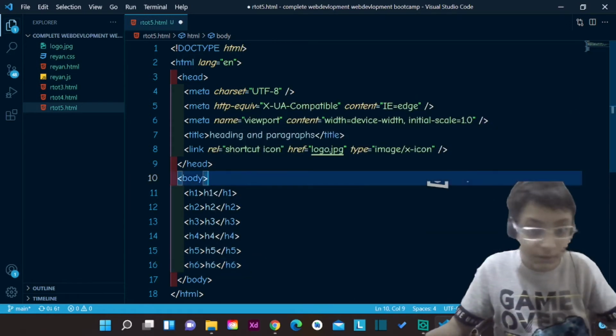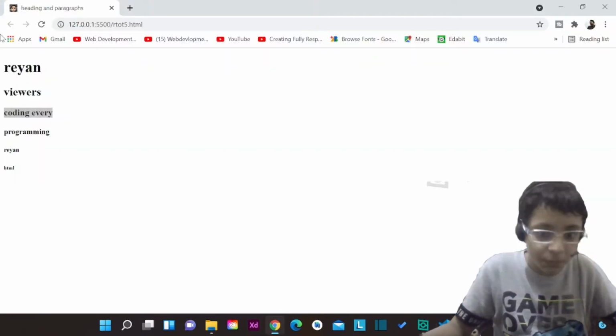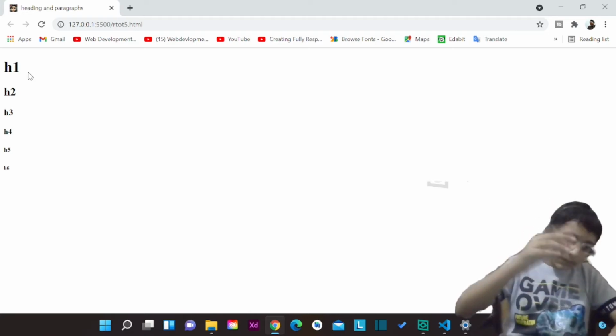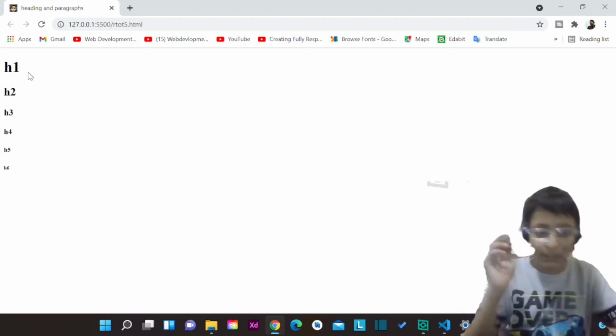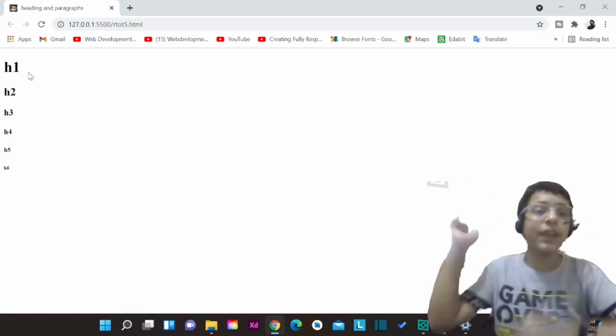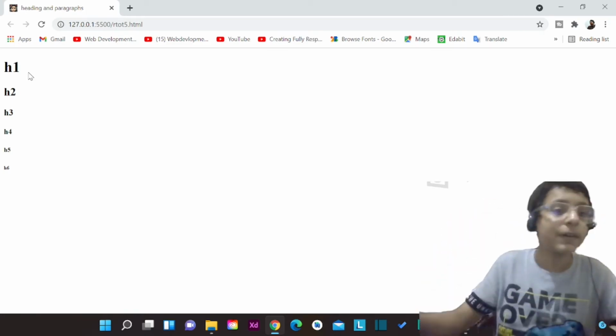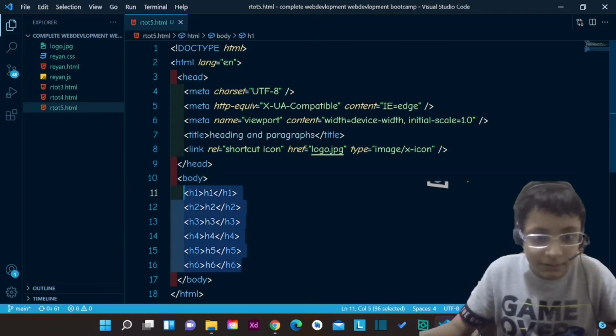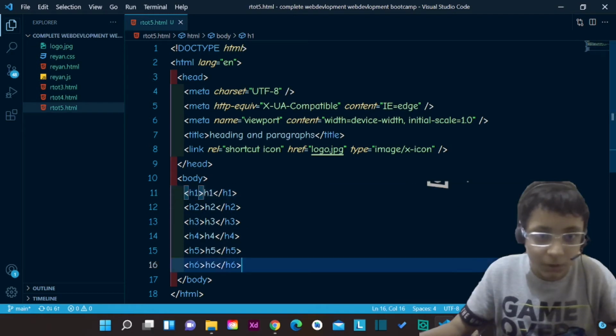Gonna save this document and go see. You see that the heading tags h1, h2, h3, h4, h5, h6 get smaller and smaller. See that, all the tags get smaller and smaller.